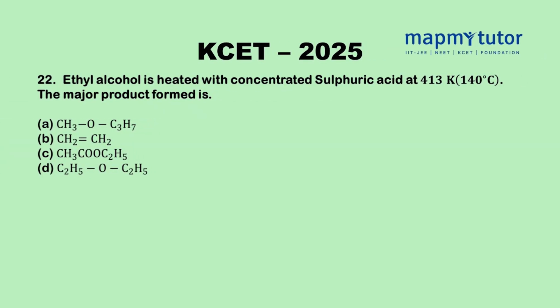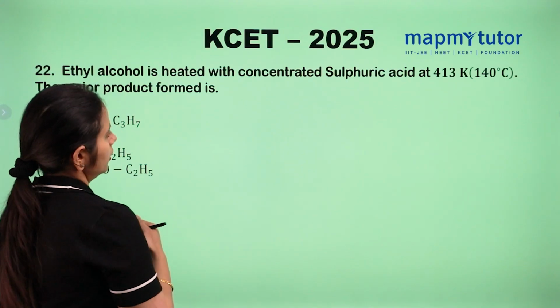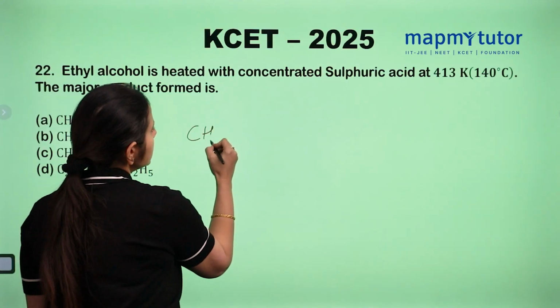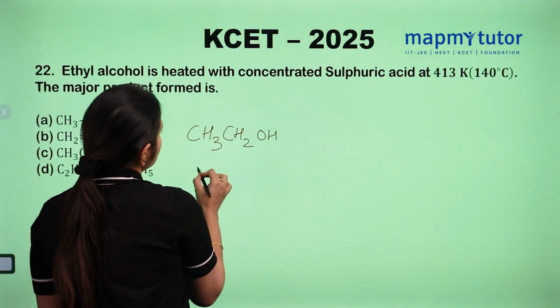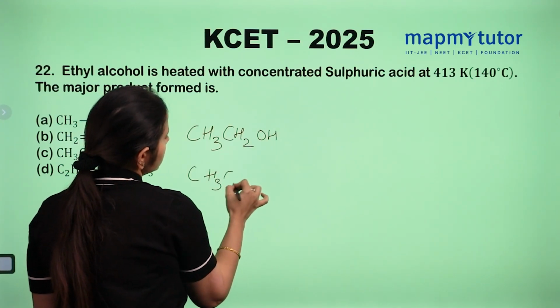Ethyl alcohol is heated with concentrated sulfuric acid at 413 Kelvin. What is the major product formed? The formula for ethyl alcohol is CH3CH2OH. Write it 2 times.